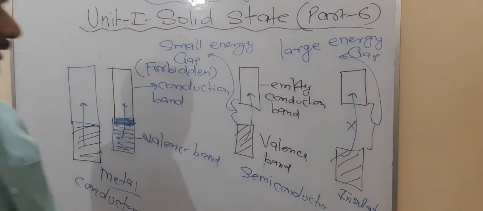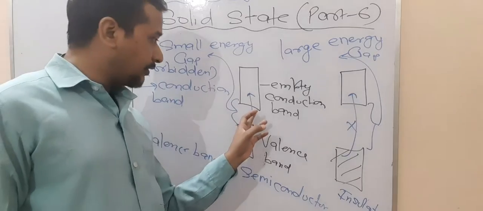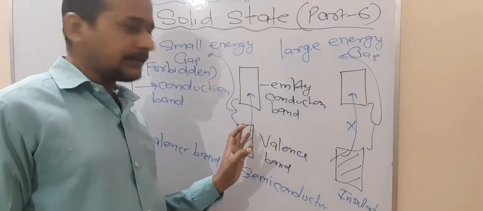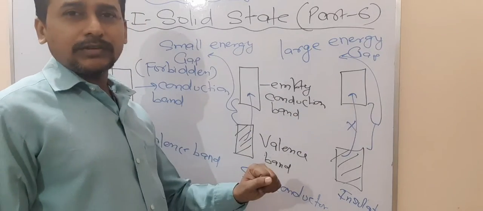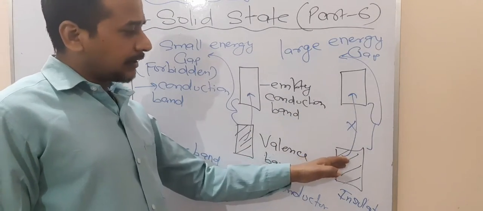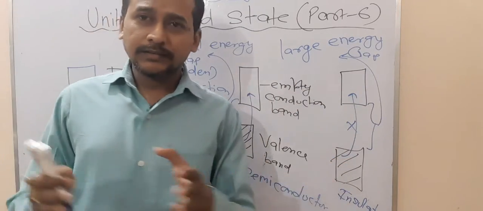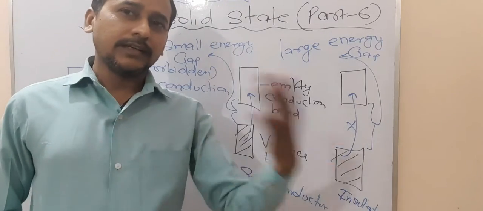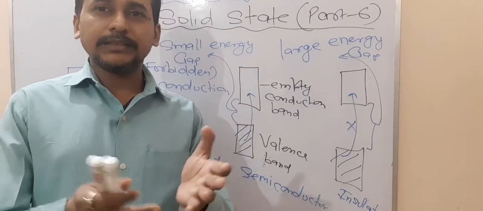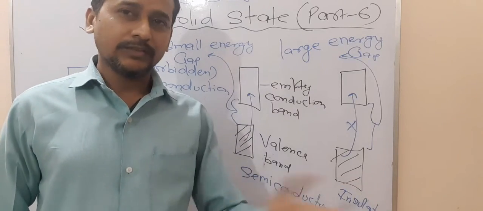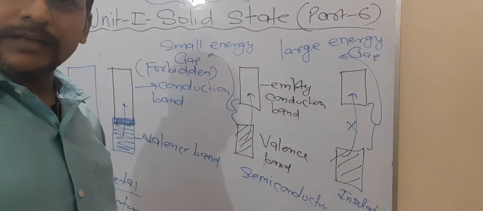In terms of electron volts, we can also say the energy gap is a minimum of 3 electron volts, and they may have a 6 electron volt energy gap. So the gap of energy is more, and that is why the electron cannot jump from here to here. Just think that in your house, your floor is attached to your neighbor's floor, so you can jump easily. But if there is a gap, you cannot run from here to here. That is why this condition arises in the insulator. Are you getting this point or not?